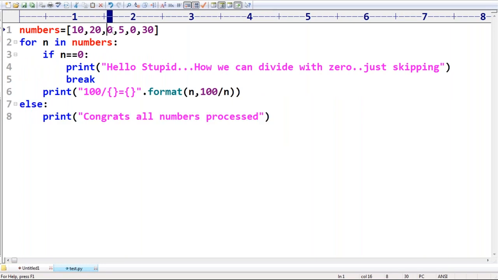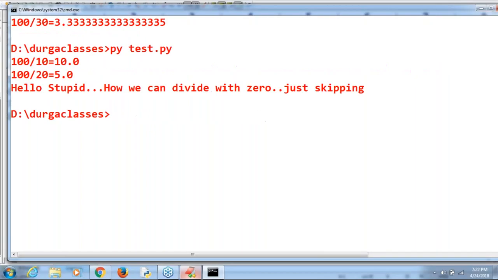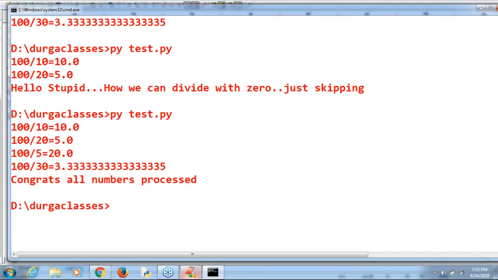Remember that. Suppose zeros are not there. Assume that zeros are not there. Can you please tell, in this case is else going to execute or not? No zeros, all items are processed. At that time, else by default is going to be executed. Are you getting right? Congrats, all numbers processed. So else is always associated with the break. If break is not executed, then only the else part is going to be executed. If break, then else won't be executed.